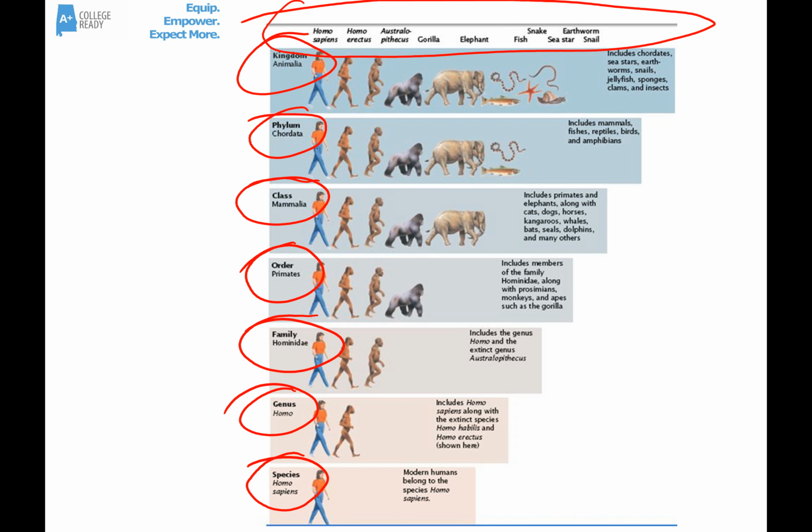And we are the only organisms in that species. As you can see, we start at the most inclusive category, which is domain. And then as we go down, the number of organisms in each taxon gets less and less because the organisms in those groups are becoming more and more related.